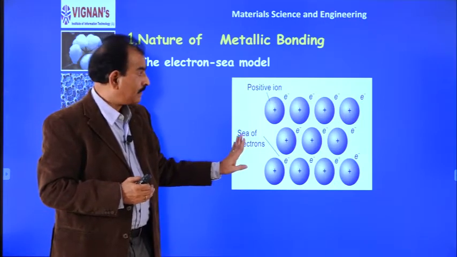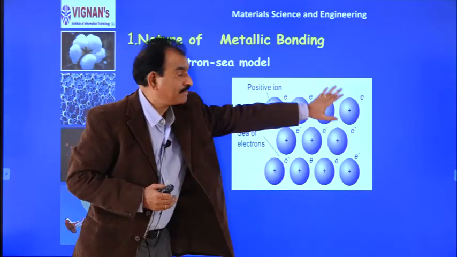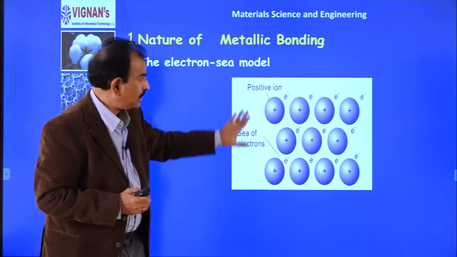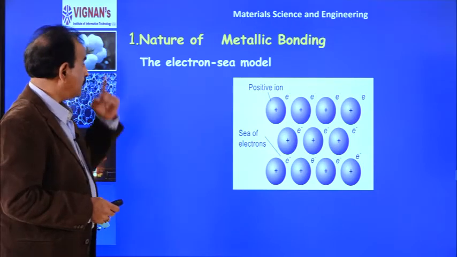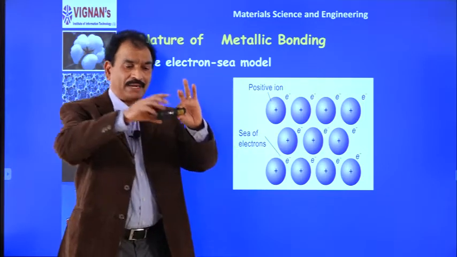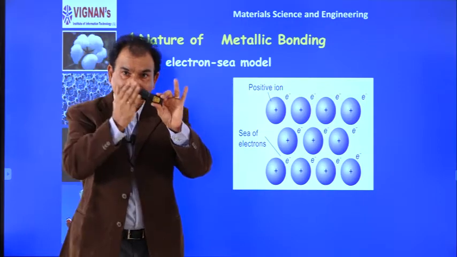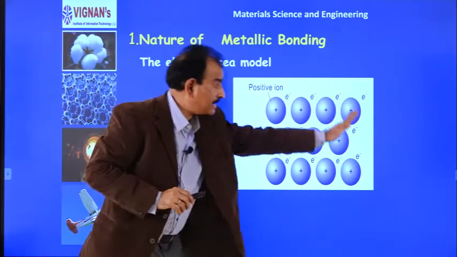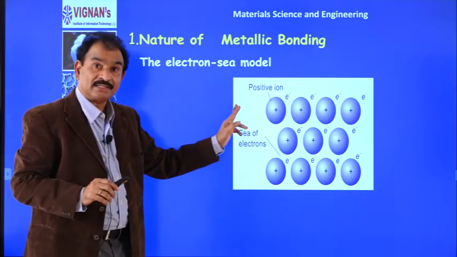Here, this whole white region is called the electron sea. It is full of electrons. So, if we take a metal, although it appears like a solid, inside there are free electrons. Why are we calling it a sea of electrons?